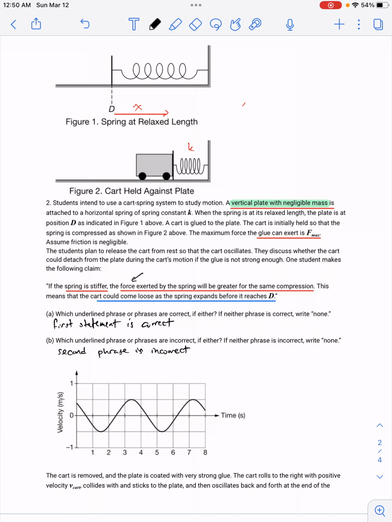And that's because, it's hard to explain in this situation, but as the force is exerted in this direction on the spring, it'll only lose contact when the spring starts to pull back and it's no longer matching the force exerting on the cart.